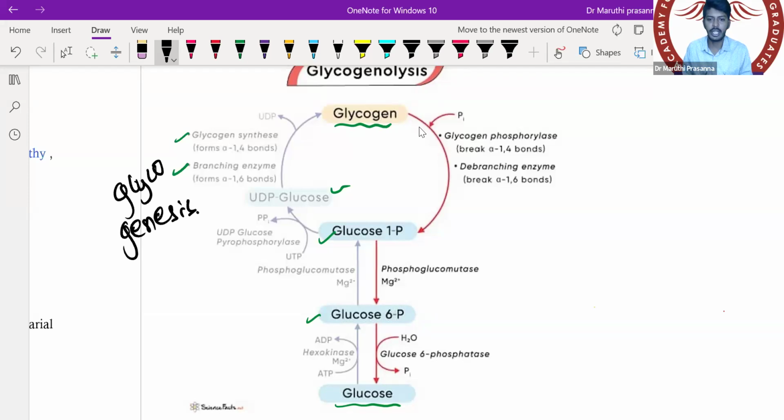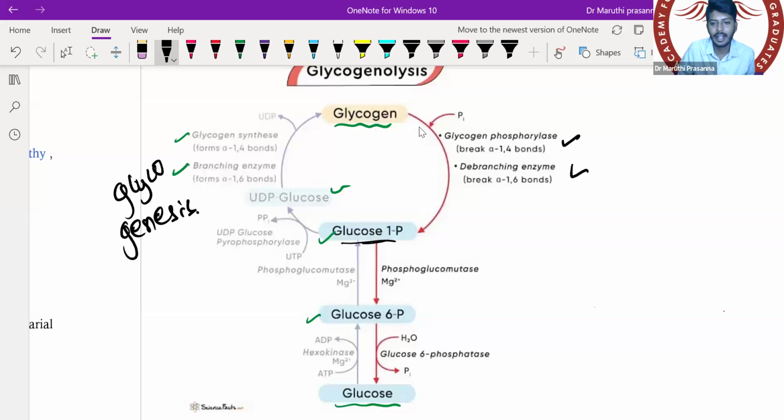Now, whatever glycogen is stored in the body will undergo breakdown. Glycogen can break down under the influence of two enzymes: glycogen phosphorylase and a debranching enzyme. Glycogen phosphorylase will convert the glycogen into glucose 1 phosphate.